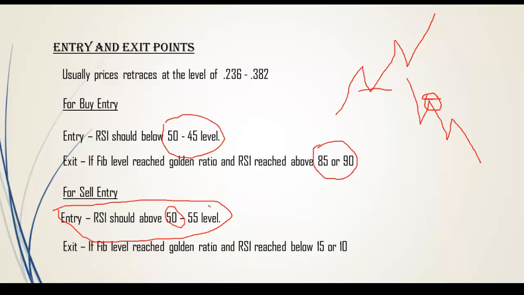The RSI signal should be above the 55 level. For the exit point, if the Fib level reaches the golden ratio 1.6 level, the RSI should show below 15 or 10. These are the entry and exit points of the Fibonacci level.